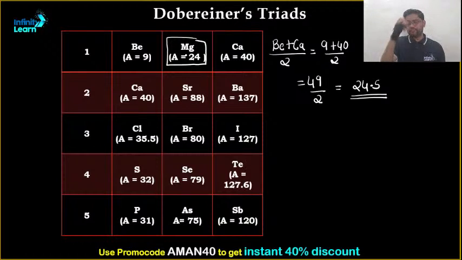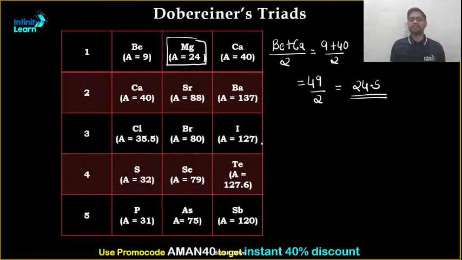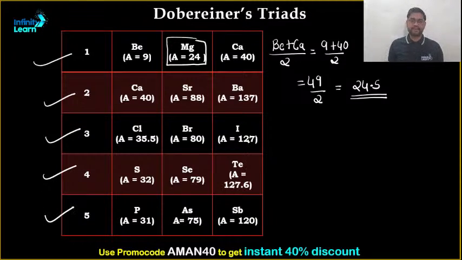Magnesium is 24, and we are getting 24.5. That's what the statement says: it is nearly equal to the average of the atomic weights of the other elements. Clear? Perfect. You can try it for any other as well. These follow Dobereiner's law of triads.